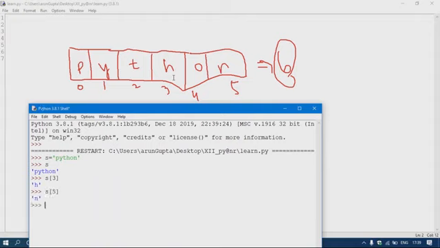N, right? If by mistake I try to use an index number which is not part of this string, let's suppose I'm using 10 here. Is 10 a valid index for this string? No, it is not, because the string index starts from 0 and the last index is 5. So 10 is not a valid index number, and Python will give us an error.